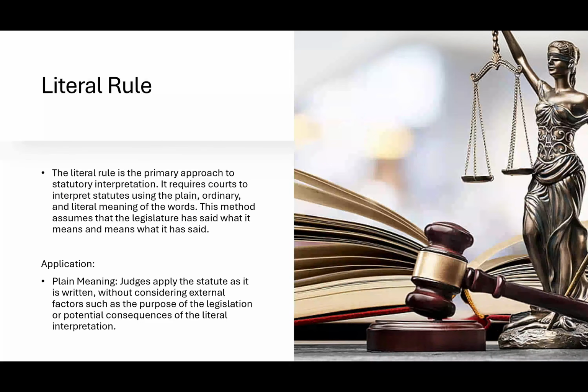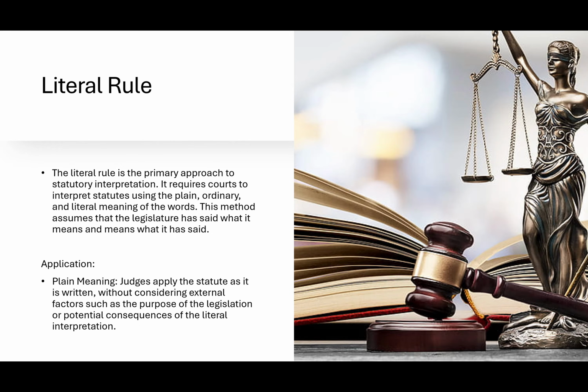And we have general interpretation methods, and the first one is the literal rule. So the literal rule looks at the plain, ordinary, and literal meaning of the words, right? This method assumes that the legislature has said what it means and means what it has said. So this is specific to the legislature, to the words on the paper.